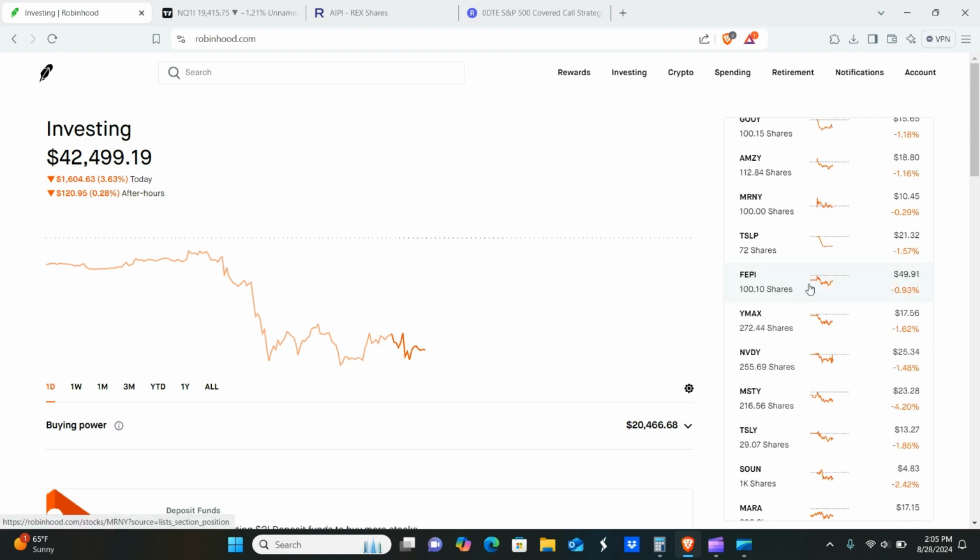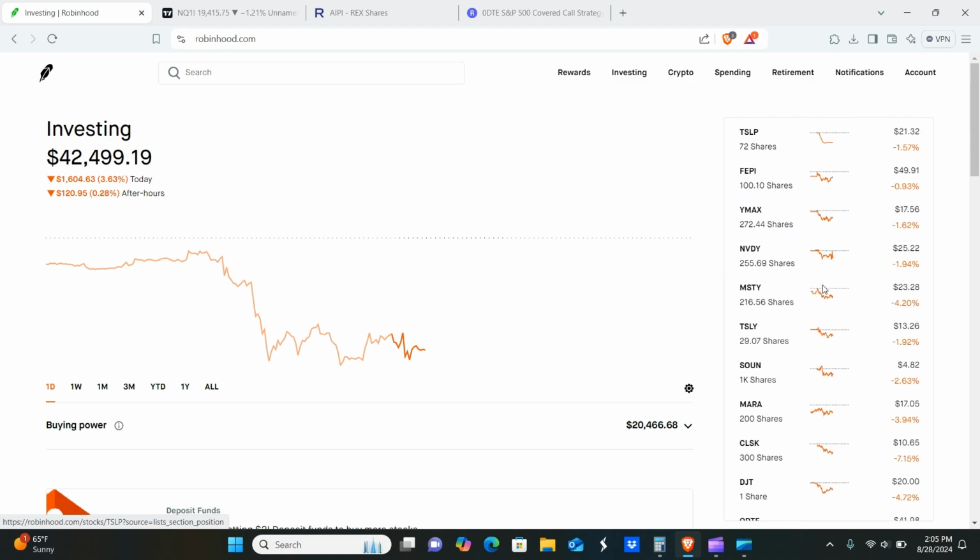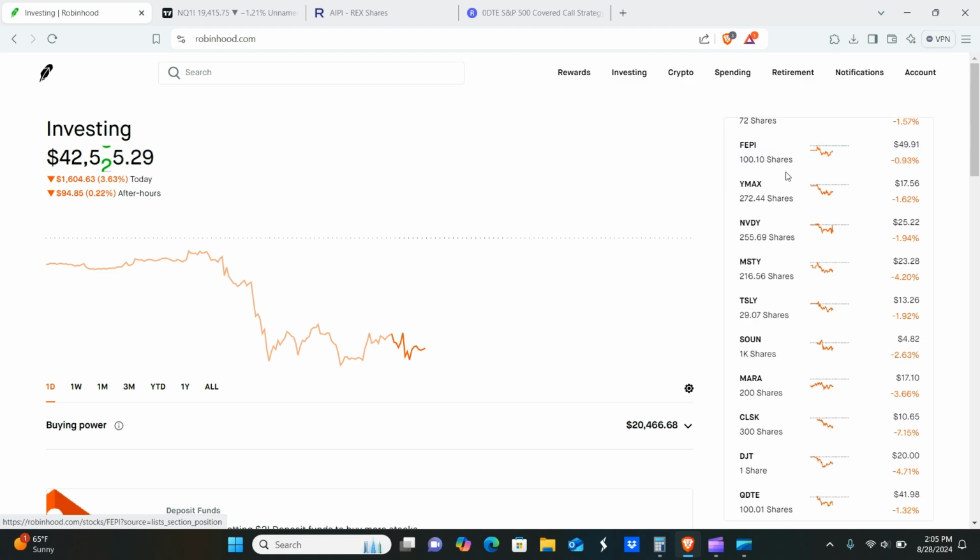So going down here, you guys can see the different share counts that we have. So we have 100.1 shares of FEPI. We just wanted to get to that 100 because for these higher yielding ones, we want to get at least $100 a month. So 100 shares, the dividend's usually about $1.20. So that's well over $100 a month.